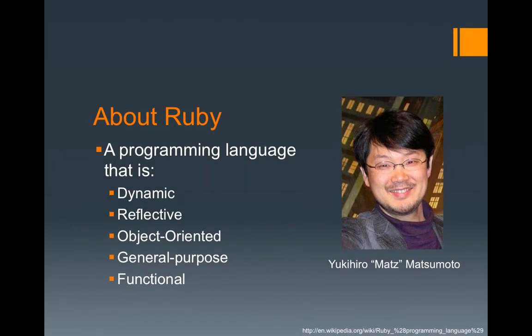First of all, we will give a little introduction about Ruby. Ruby is a dynamic, reflective, object oriented, general purpose and functional programming language. It was designed and developed in the mid 90s by Yukihiro Matsumoto in Japan. And here's the picture of our creator.